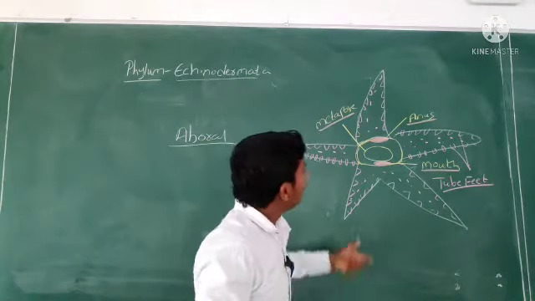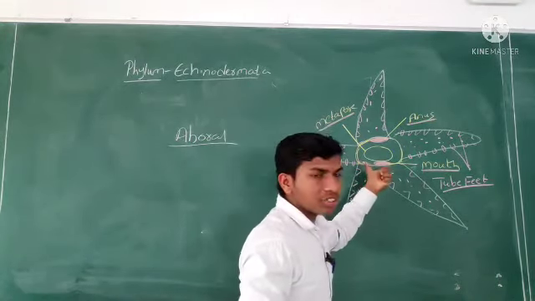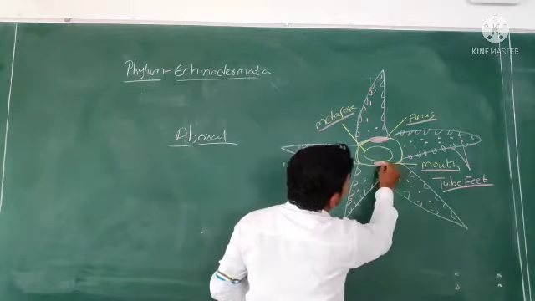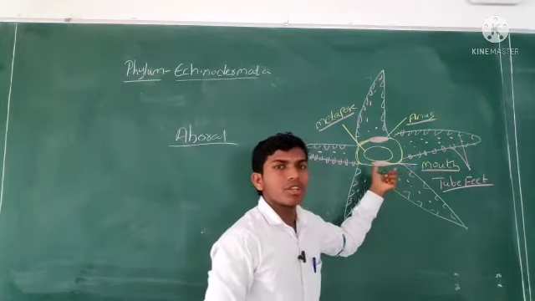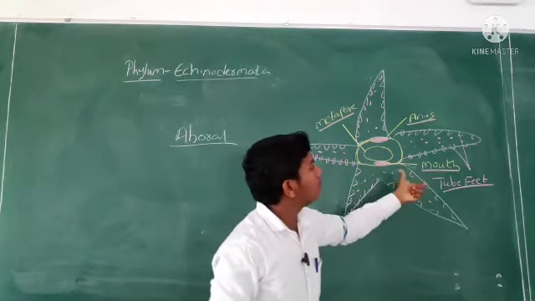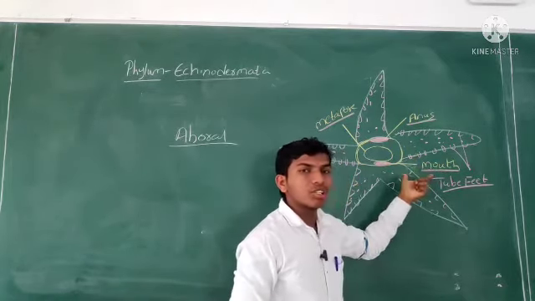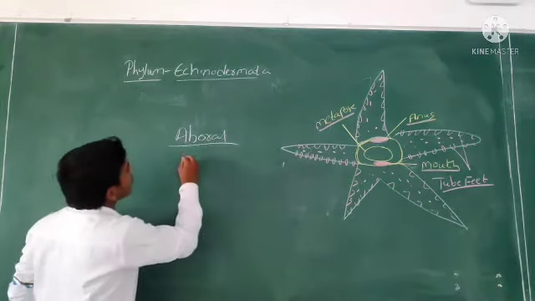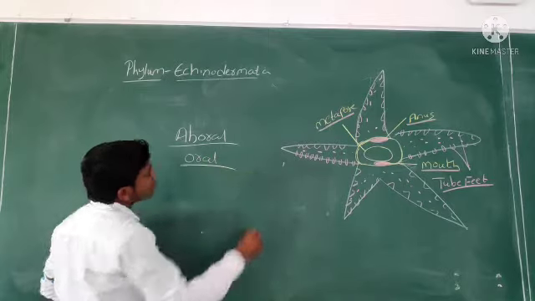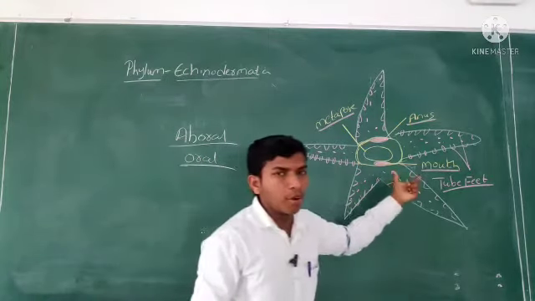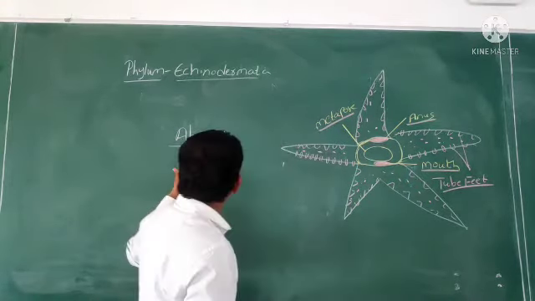On the ventral surface of the starfish, the mouth is going to form. That is called the oral surface. If the mouth is present ventrally, that's oral.